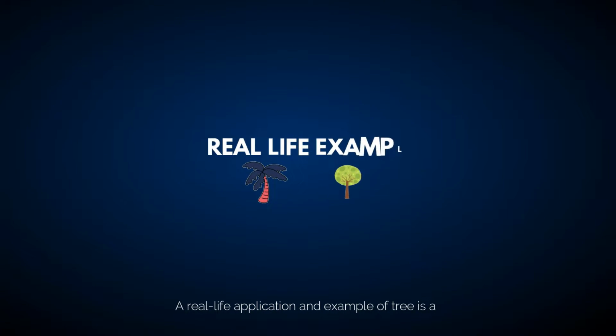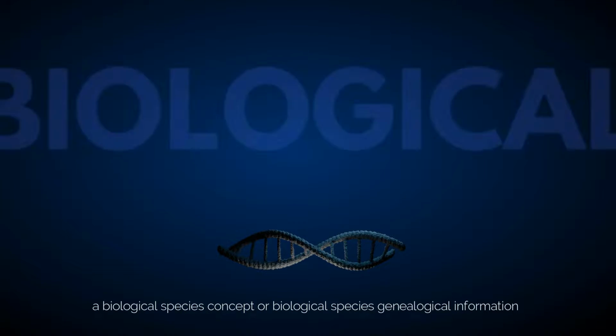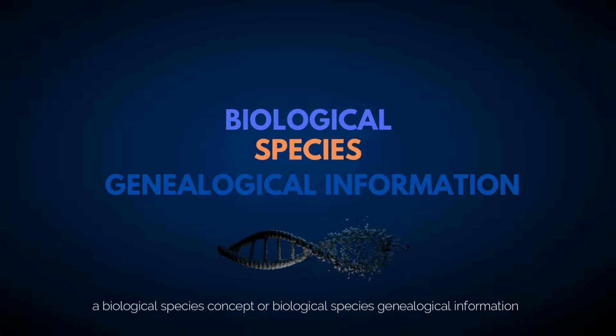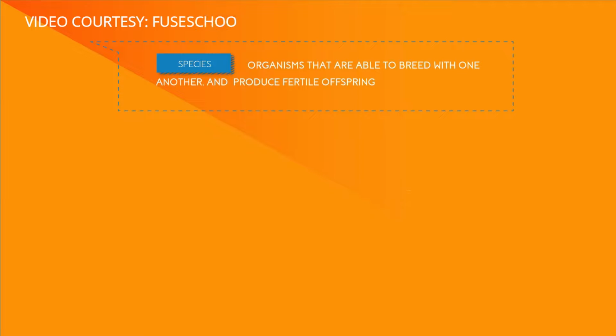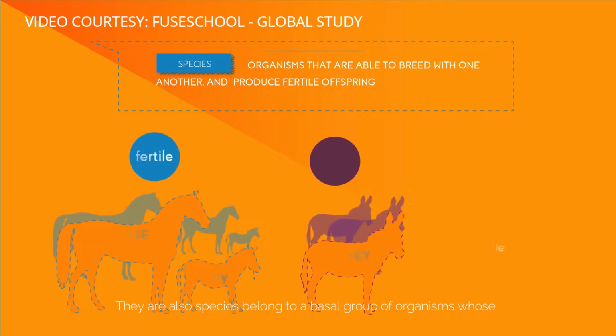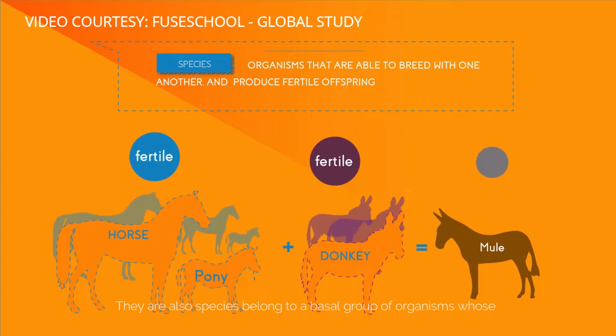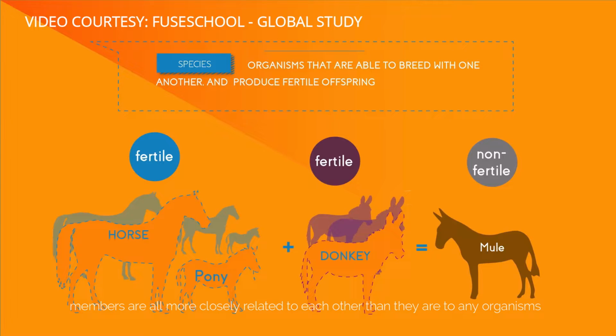A real-life application and example of tree is a biological species concept or biological species genealogical information. A biological species is a group of organisms that can reproduce with one another in nature and produce viable and fertile offspring. They are also species belong to a basal group of organisms whose members are all more closely related to each other than they are to any organisms.